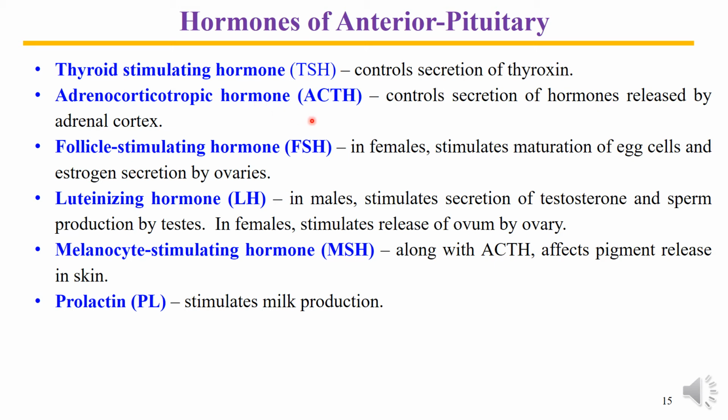So at this moment, just remember that ACTH is one of the hormones of anterior pituitary. Its release from the anterior pituitary is under the control of CRH, which is the hypothalamic hormone, and ACTH acts on adrenal cortex and causes the release of various hormones of the adrenal cortex. Another secretion of the anterior pituitary is follicle stimulating hormone, FSH.